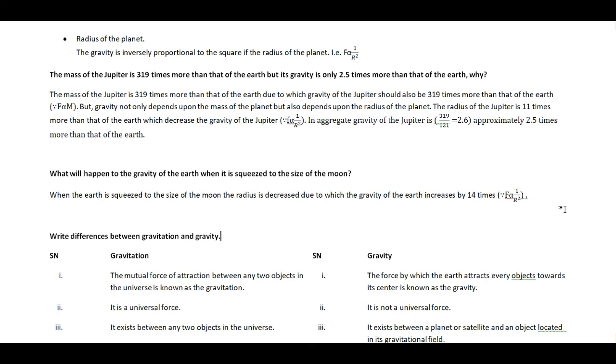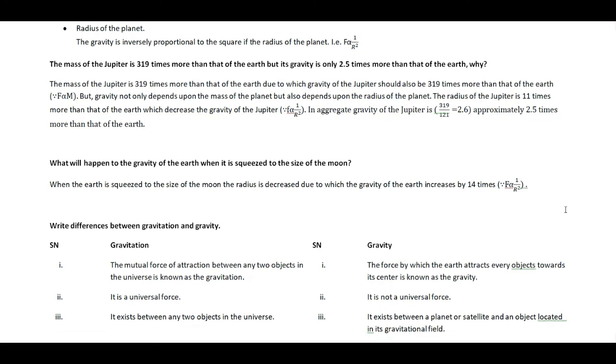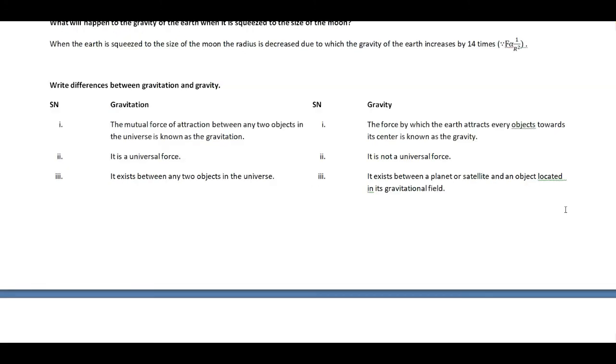Now let's discuss the differences between gravity and gravitation. First of all, you have to know gravity and gravitation are similar kinds of force. The basic is similar. Gravitation is a force of attraction, and gravity is also a force of attraction, because the definition says that. But there are some differences between gravity and gravitation. Let's discuss them. First of all, the definition is different. Gravitation is defined as the mutual force of attraction between any two objects in the universe. But the definition of gravity we have already discussed.